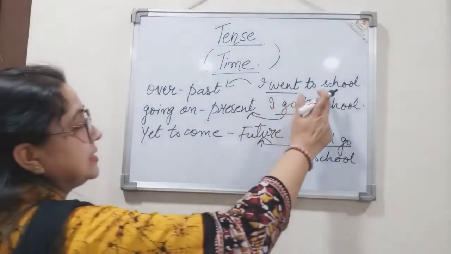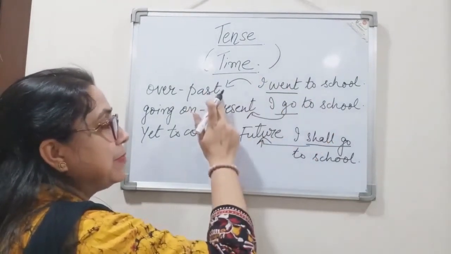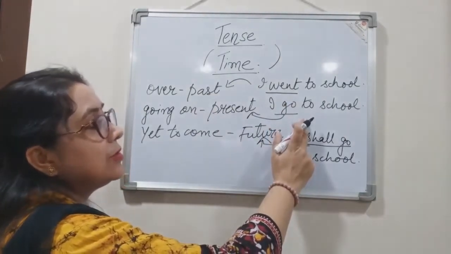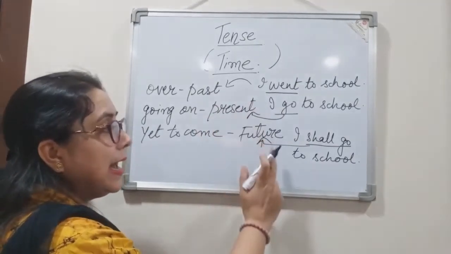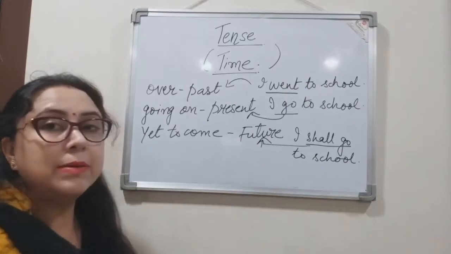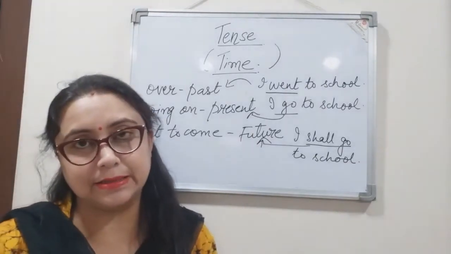So, the sentence I went to school is in past tense. In the second sentence, I go to school, the verb is in present tense. And in the third sentence, I shall go to school, the verb is in the future tense.